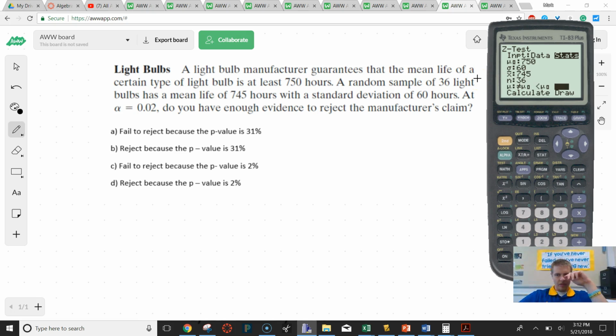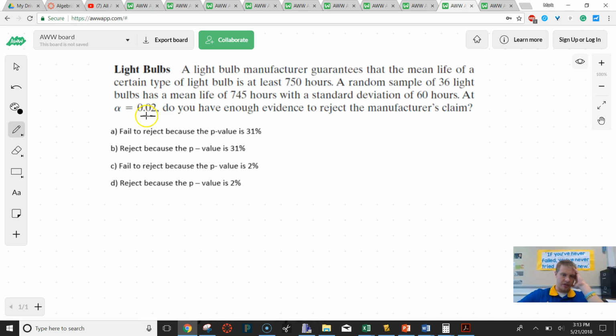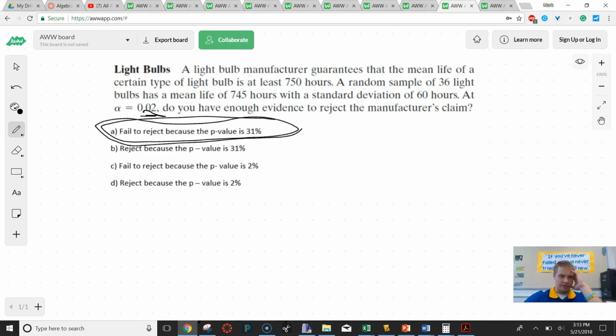And then we know that, well, their original assumption is it's at least 750 hours. So when we run this, if it's at least 750 hours, we're thinking it should be more than that. And when we run that, we get our p-value to be 31%. Well, if our p-value is 31%, it has a 31% chance of happening. And they said only reject this thing if it's less than 2. So we're going to fail to reject this thing because we got a high p-value. Let's try the next one.